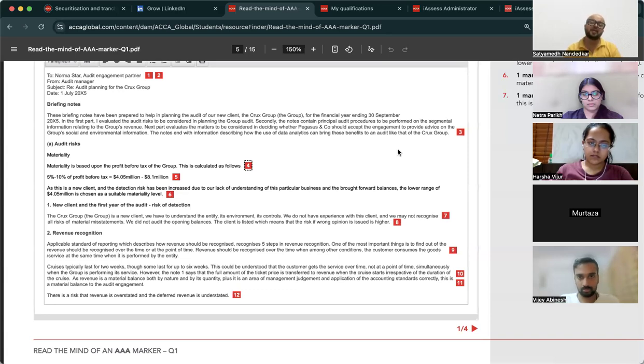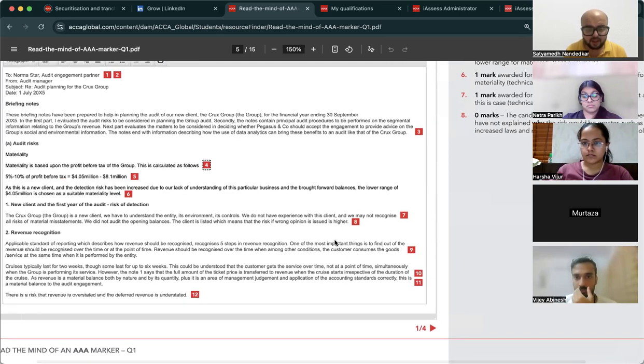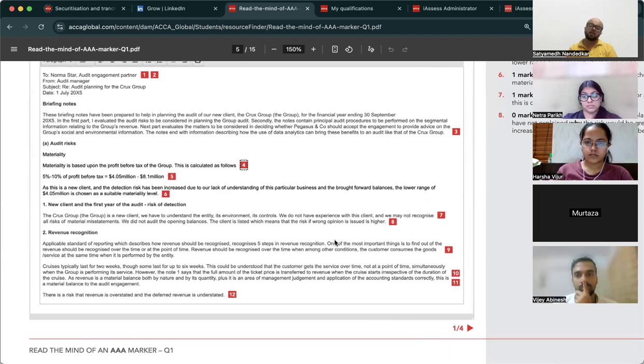See, you don't have to just state the risk, you have to explain why having a new client increases the level of audit risk. And the candidate has started to explain this. However, they have not explained why the risk would be greater, such as increased laws and regulations and higher number of stakeholders. So, if it is a new audit client, the risk is more. But what if the wrong audit opinion is given? Matlab, the financial statements have a material misstatement, but you give a statement saying that there is no material misstatement. Correct?